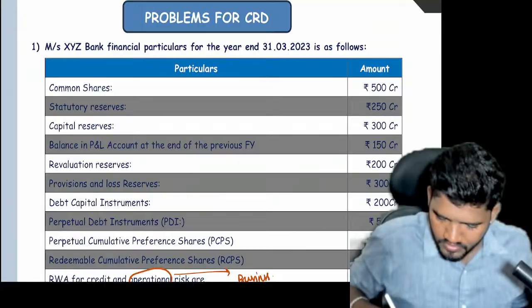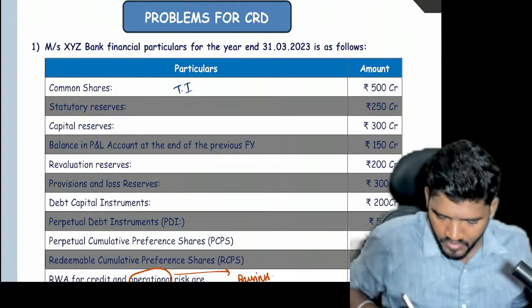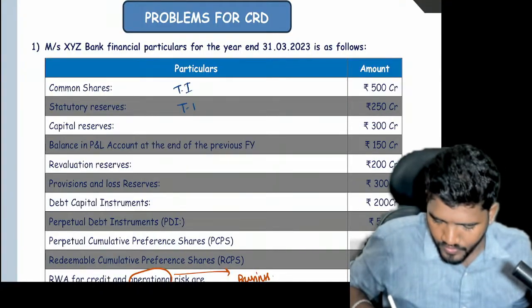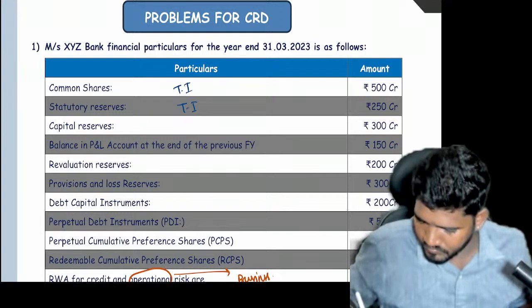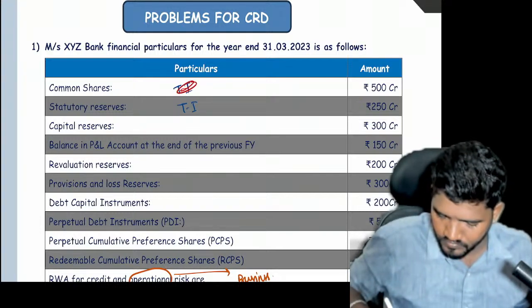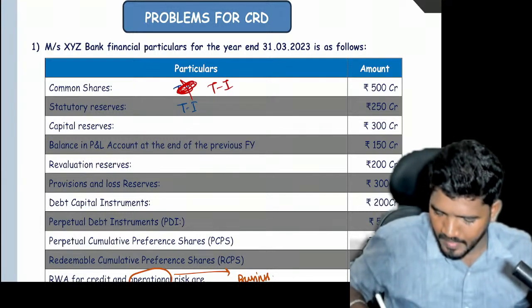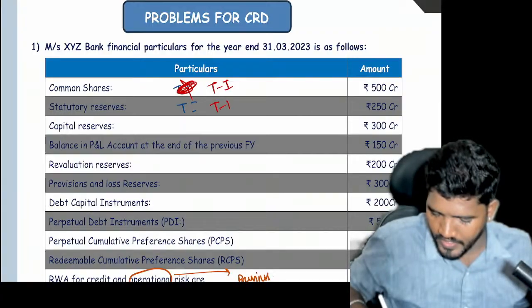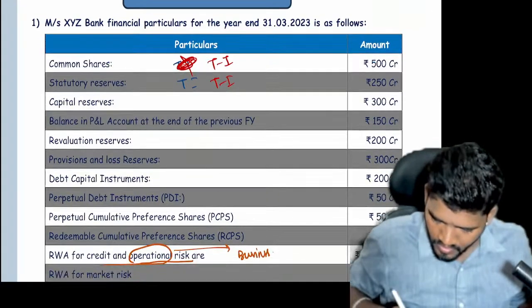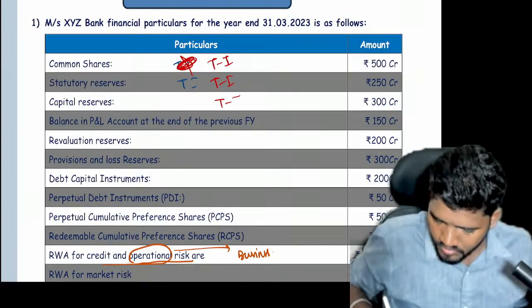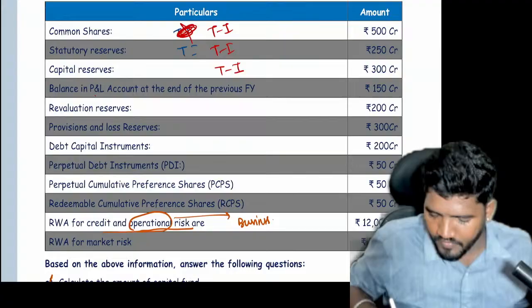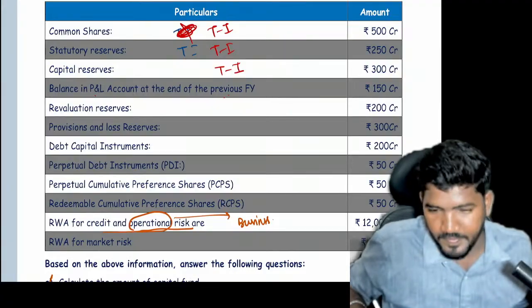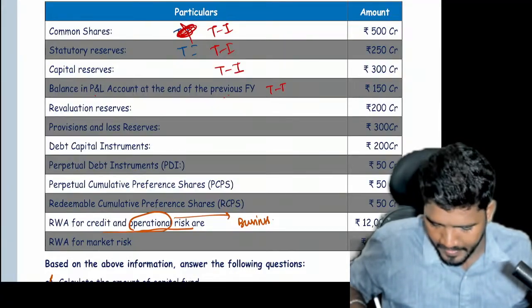Common shares, Tier 1 capital. Statutory reserves, Tier 1 capital. Capital reserve also Tier 1 capital. Balance in P&L account at the end of the previous year, also consider Tier 1 capital.